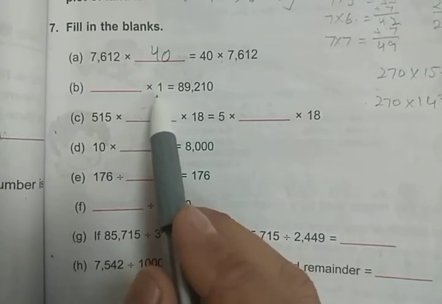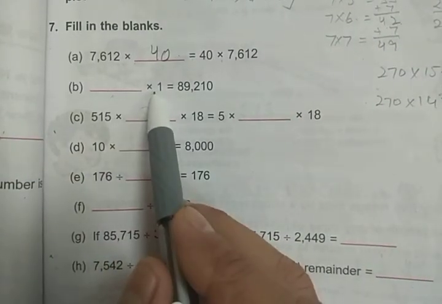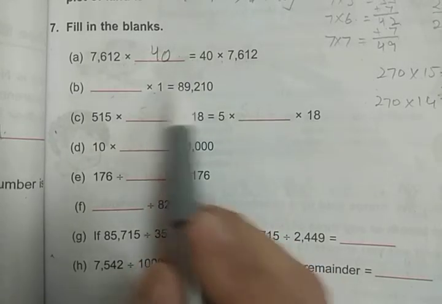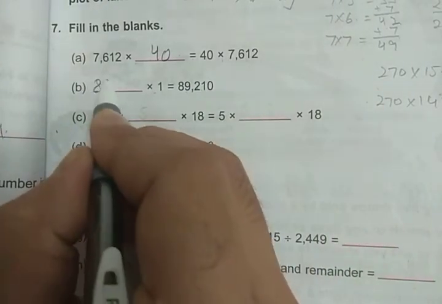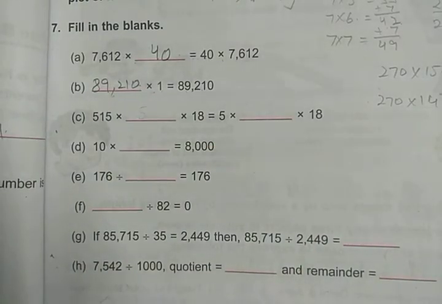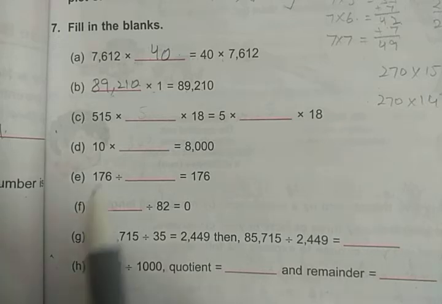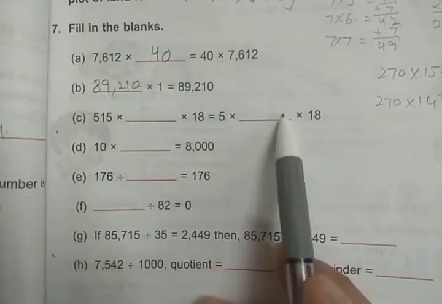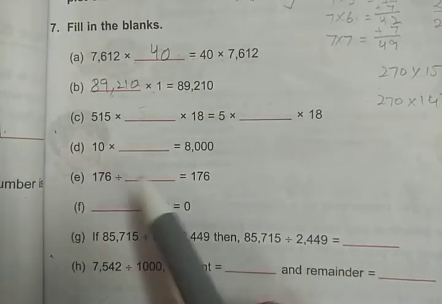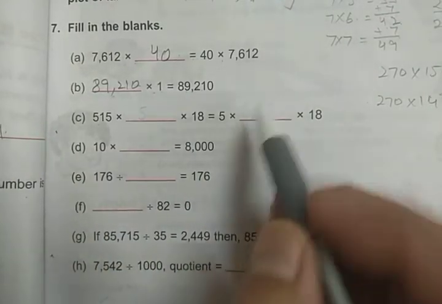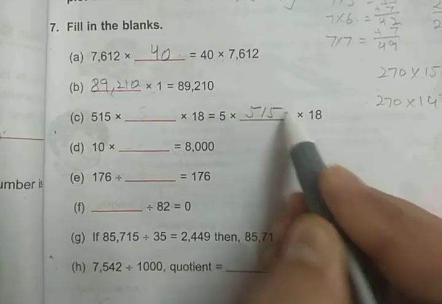Now next is, whenever we multiply any number by 1, we will get the number itself. So the number itself comes when I multiply by 1. So 89,210 multiplied by 1 is equal to 89,210. Next is the same as what we did in the first question. Both sides should have the same numbers. So what is missing over here is 515, which is written here. It is absent, not present here. So we will write it here.